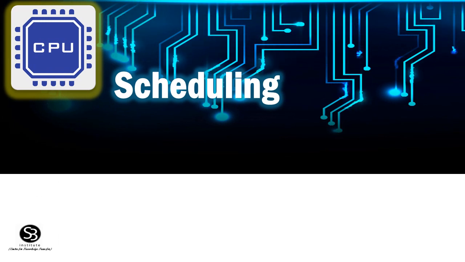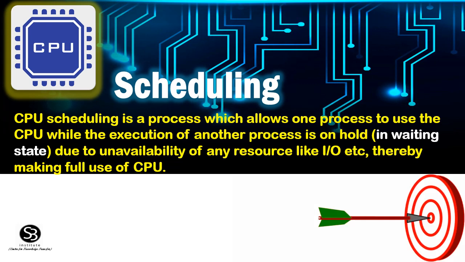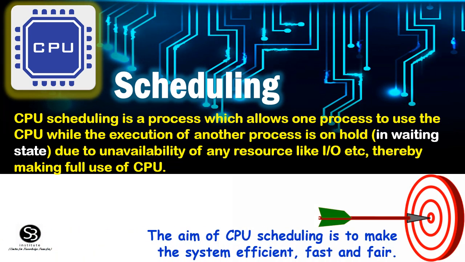CPU scheduling. CPU scheduling is the process which allows one process to use the CPU while the execution of another process is on hold, due to unavailability of any resource like IO, etc., thereby making full use of the CPU. The aim of CPU scheduling is to make the system efficient, fast and fair.